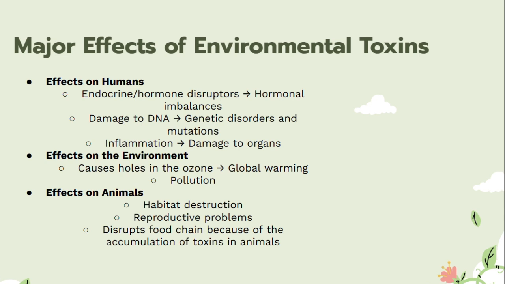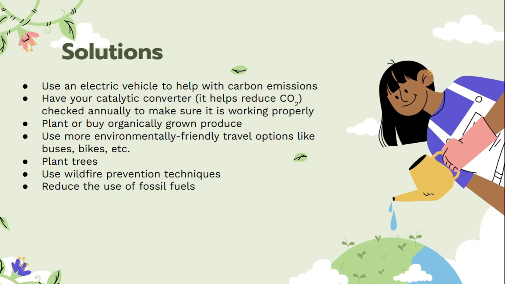Another thing that is affected by the environmental toxins is, of course, the environment. These cause holes in the ozone, which leads to global warming, and obviously it causes pollution. Now, on to animals. They go through habitat destruction, they have reproductive problems, and their food chain is disrupted because of the accumulation of toxins in animals.